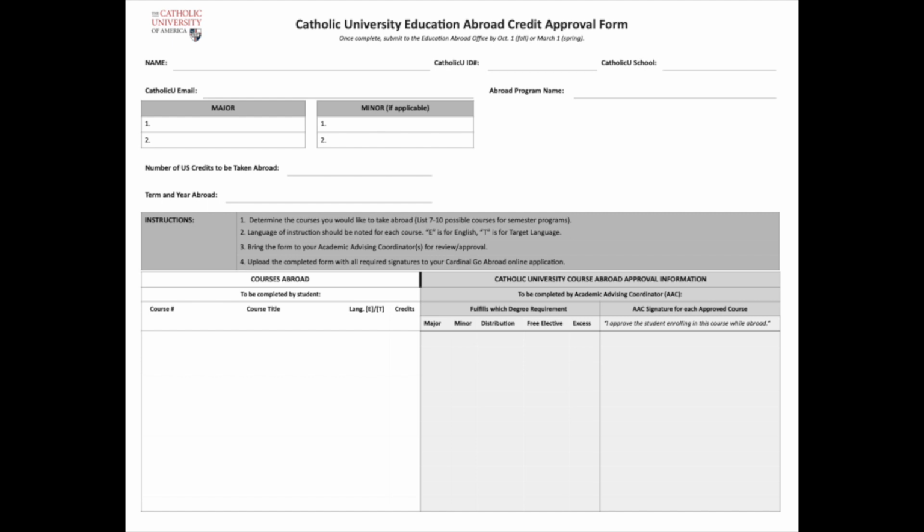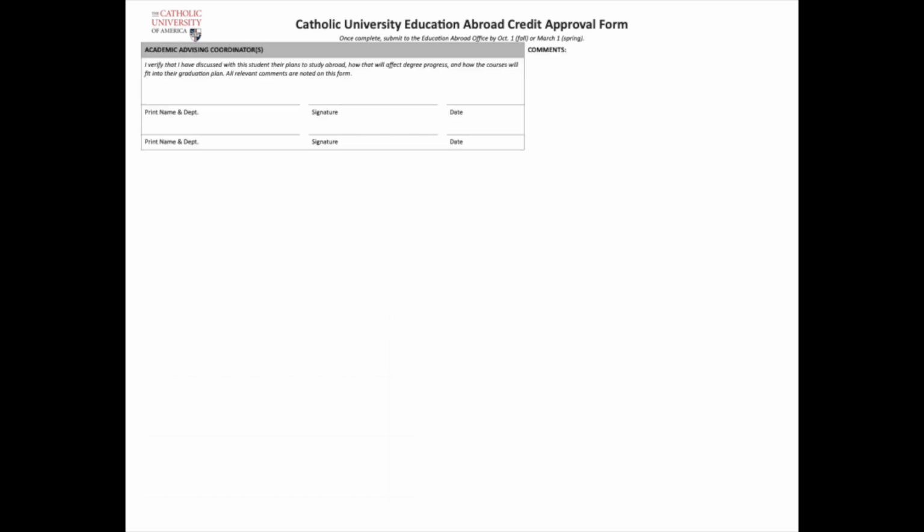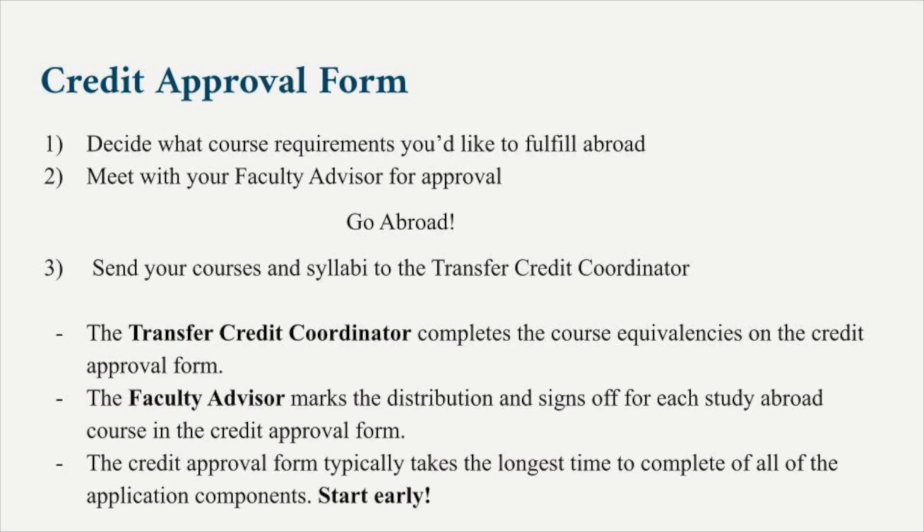Students will then meet with the faculty advisor to discuss their academic plan for the term abroad. The academic advisor will fill in the other half of that sheet and then sign the back as well. To summarize the credit approval process, students should first decide what course requirements they'd like to fulfill abroad, including major requirements or liberal arts requirements. Then they should meet with their faculty advisor for approval on this plan. That is all that's needed to submit their application.